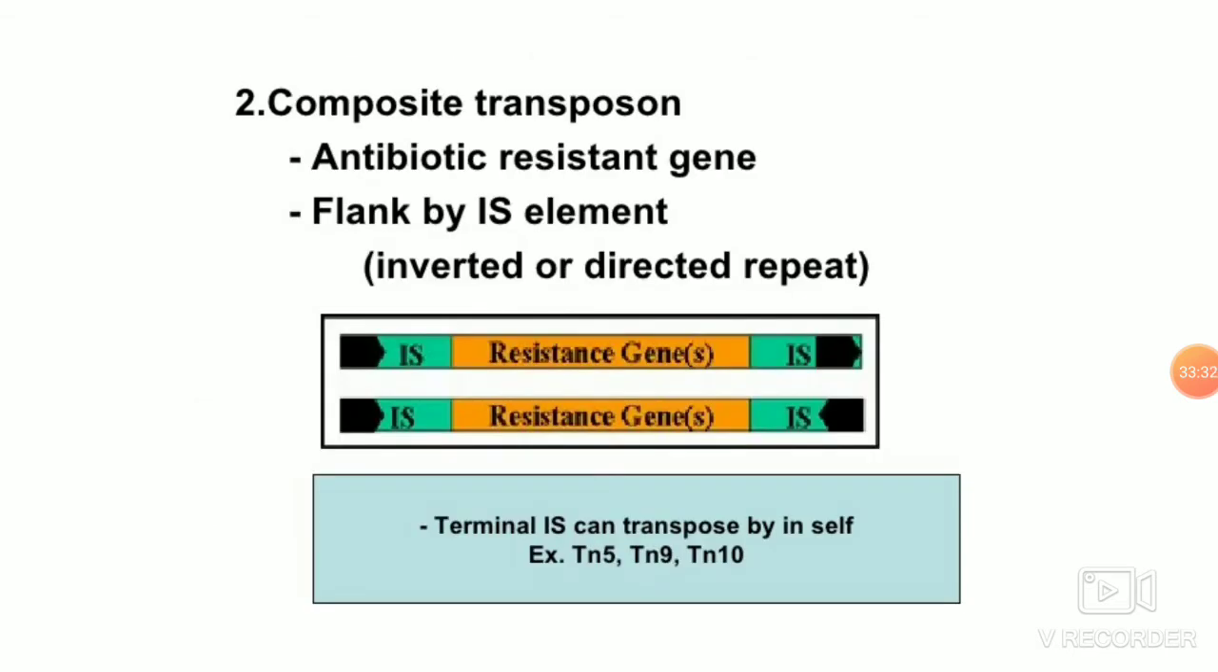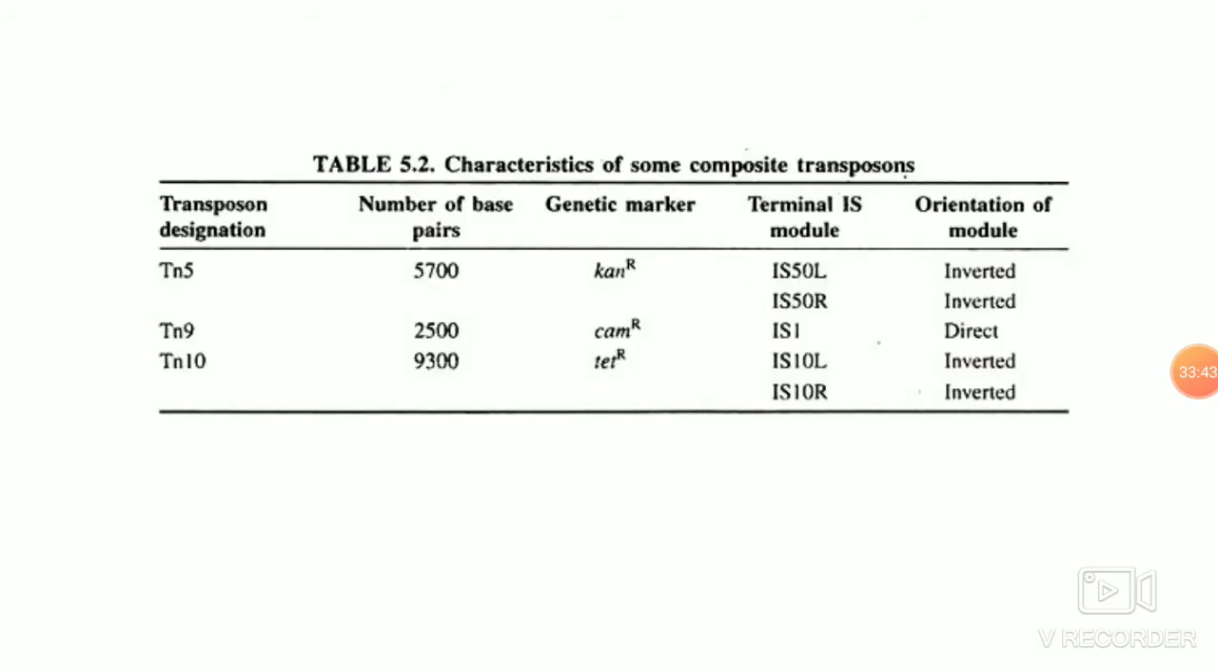Okay, this is the structure of the composite transposon, where you have the central antibiotic resistance gene flanked by insertion sequences. This insertion sequence can be a direct repeat or an inverted repeat. Examples are TN9, where insertion sequence 1 is there on either side, which is a direct repeat. Inside will be the antibiotic resistance gene. TN5 and TN10 have inverted insertion sequence repeats, where inside you have the antibiotic resistance gene.